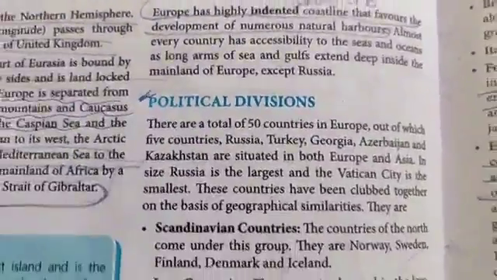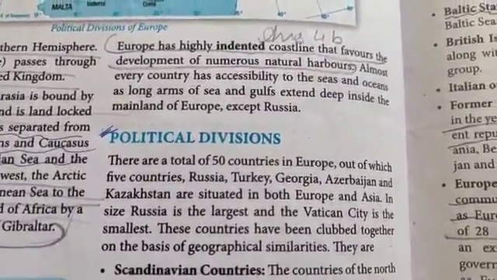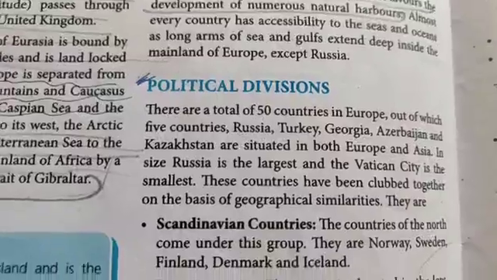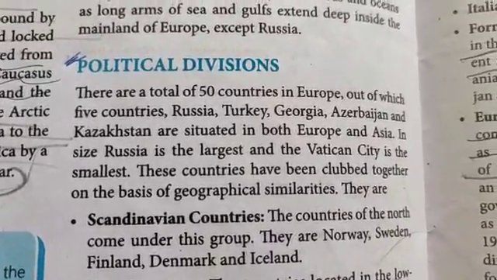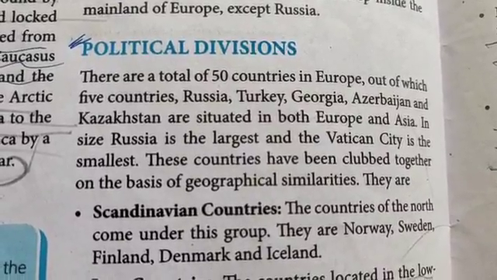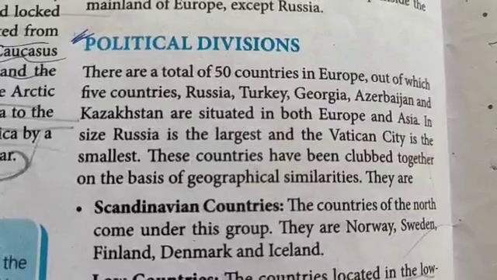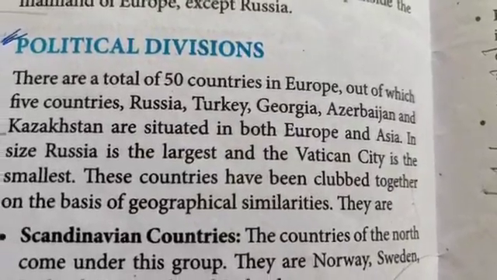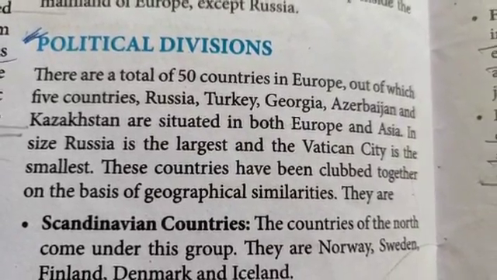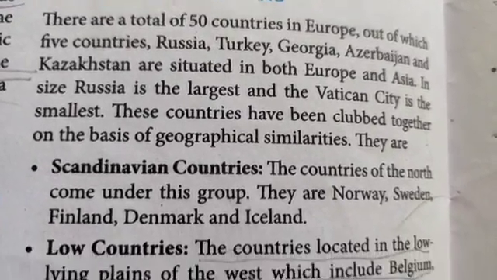So today we take up the political divisions of Europe. Turn to page number 60. Underline, there are a total of 50 countries in Europe, out of which 5 countries, Russia, Turkey, Georgia, Azerbaijan and Kazakhstan, are situated in both Europe and Asia. Underline that. In size, Russia is the largest and the Vatican City is the smallest.